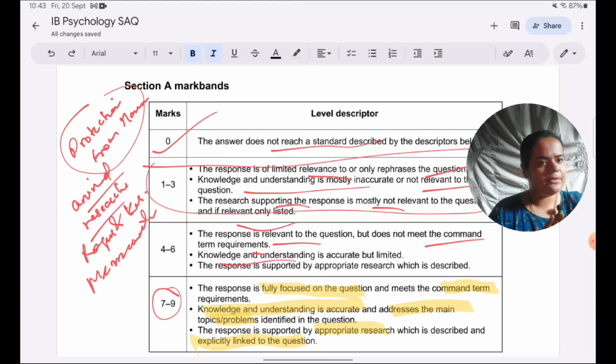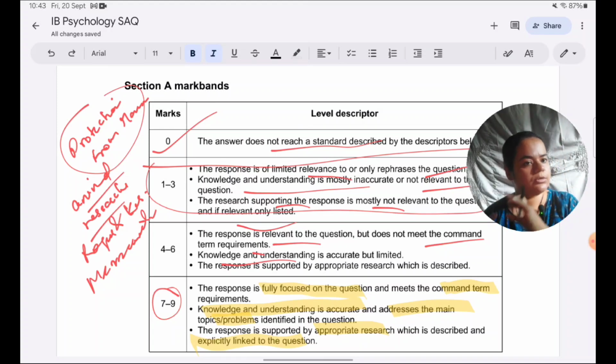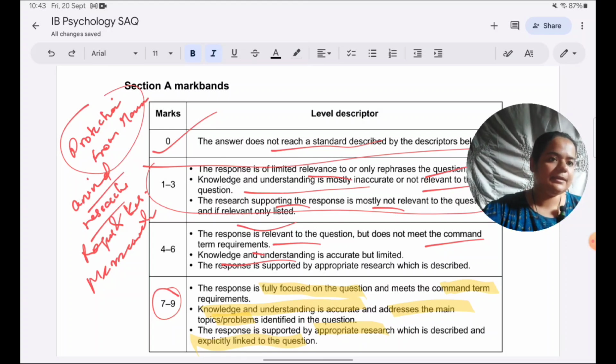So say they've taken up informed consent, but while I was writing, I had pointed out that if you're taking informed consent and you're just saying that participants should know about purpose of the study. So as if there's nothing more to informed consent, leaving the purpose. There's a lot to informed consent. So if you're only talking about this is the purpose of the study and this is what they should have known, then your knowledge and understanding is accurate, but it's limited. You're not being able to describe, to detail elaborately what the guideline is about. So that's why it could be falling here.